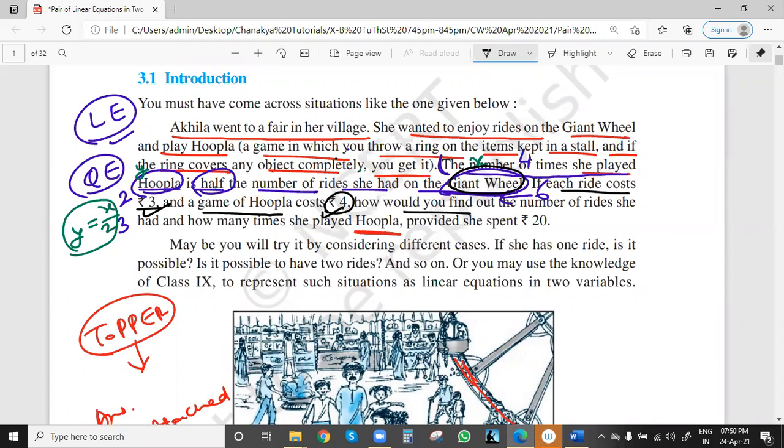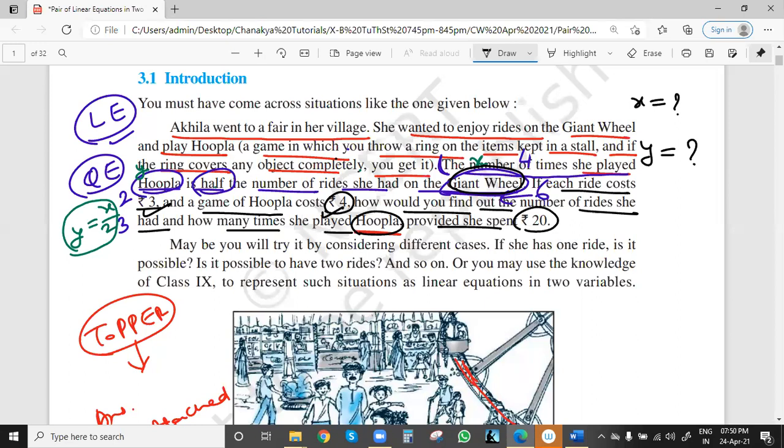How would you find out the number of rides she had and how many times she played the hoopla game? Number of rides we have to find. Number of rides means the x value, because we have taken the number of rides on the giant wheel as x. So x is the question mark. And the number of times she played the hoopla game is y equal to question mark, provided she spent rupees 20 on both playing the hoopla game and riding the giant wheel. Correct.